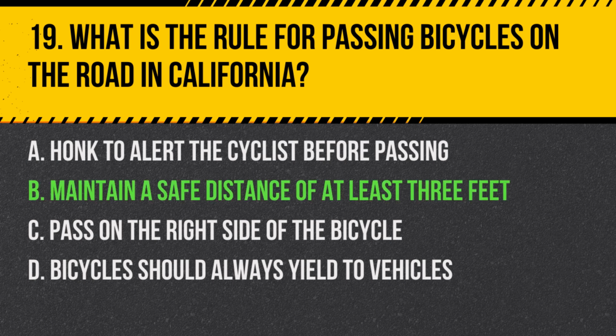Answer. B. Maintain a safe distance of at least 3 feet. When passing a bicycle on the road, California law requires drivers to maintain a safe distance of at least 3 feet between their vehicle and the bicycle.